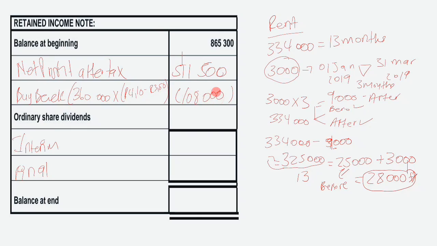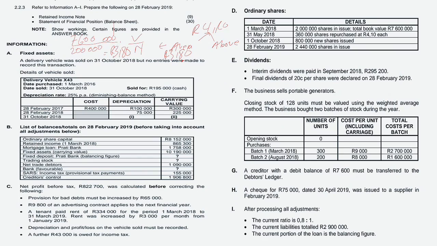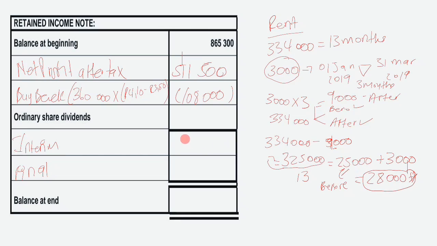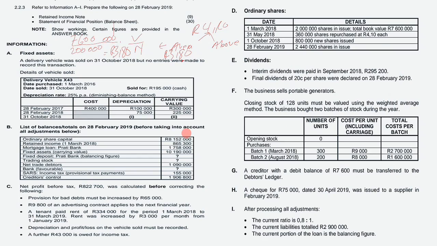So 108,000 is our buyback. And then interim dividends were paid in September. It's given as 295,200. So our interim is 295,200.